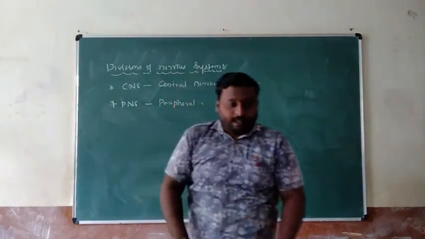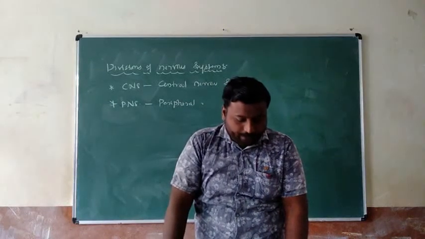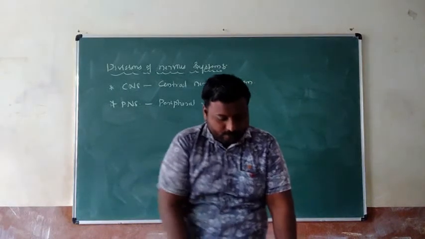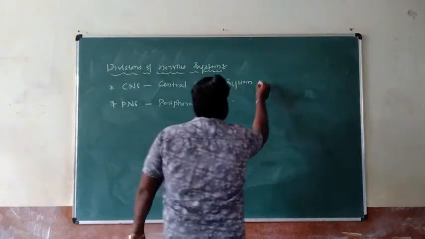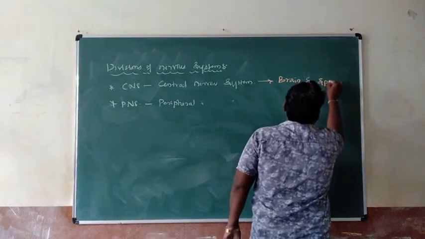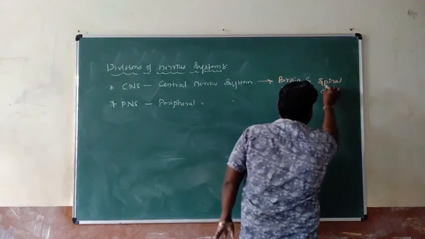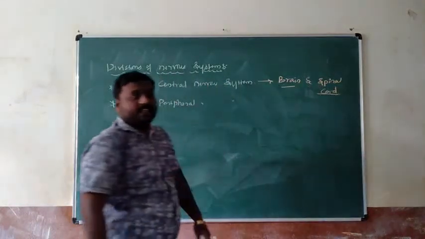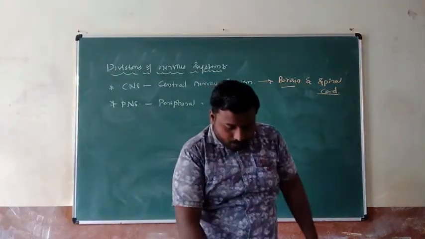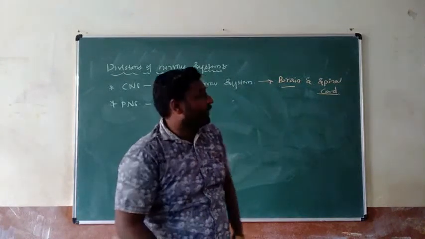Observe here. First one is CNS. It comprises brain and spinal cord. It receives information from all parts of the body and integrates it. Yes, my dear students. First of all, it comprises what? Brain and spinal cord. You might remember once again. First of all, CNS, central nervous system. It comprises brain and spinal cord. It receives information from all parts of the body and integrates it.